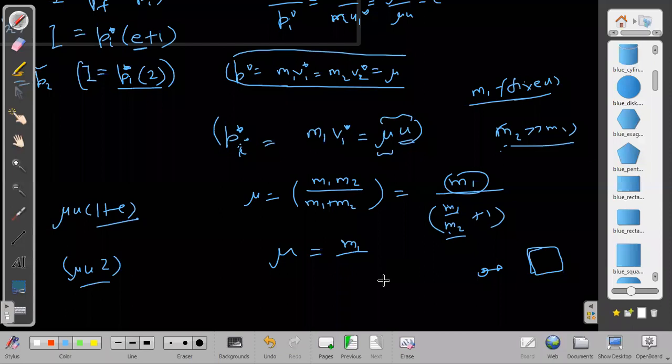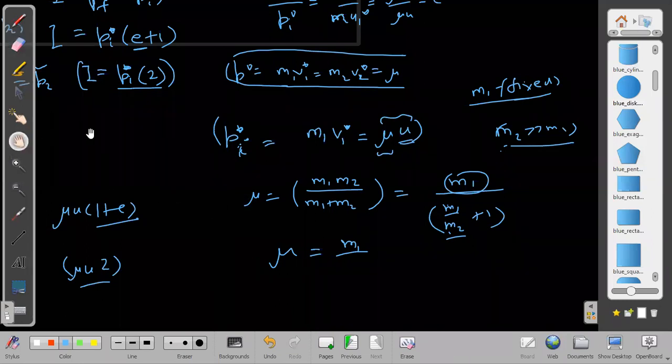Now it is very counterintuitive. Somebody will think, how is it happening, the earth is not moving. Obviously, even if momentum transfer is large, the earth cannot move because the earth has so large a mass that P upon M will again tend to 0. It will be negligible. But even then, if I compare with other cases, when the second mass is as large as possible, then the momentum transfer will become as large as possible. Target is heavier, then momentum transfer will be more. Just think this way. What we are fixing here is the ball which was striking. But the target we can change. We can choose the target in such a way that the momentum transfer to the target becomes maximum.